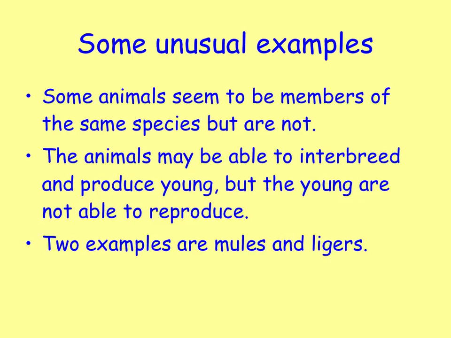I've got some unusual examples here of some animals that seem to be members of the same species but are not. The animals may be able to interbreed and produce young, but the young are not able to go on to reproduce. And two examples of this are mules and ligers.